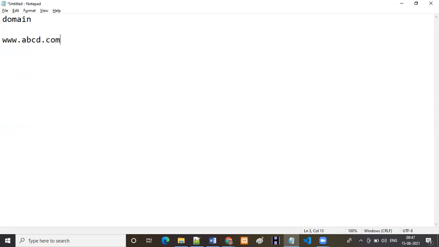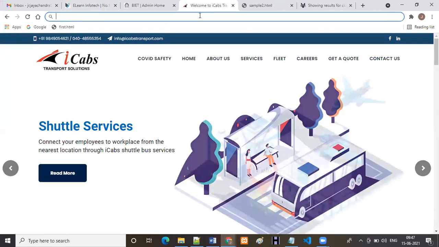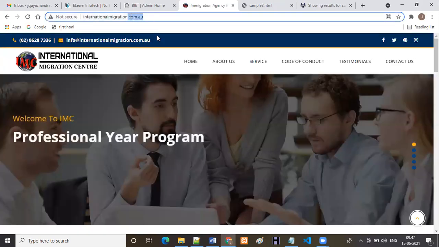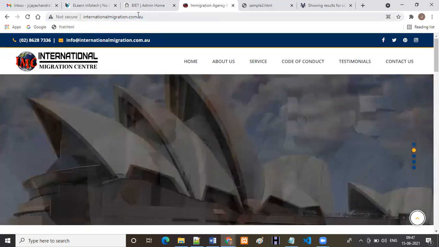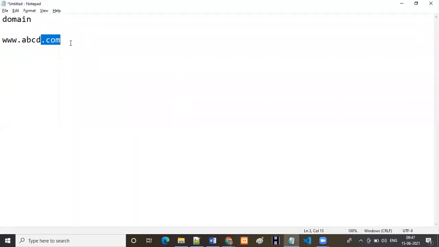What are the different types of extensions we have? We have .com, and at the same time we have .in. For example, now I'm going to open another website here. You can observe, my client is an Australian client, so their domain is .com.au. So the extensions are different. We have .uk, .my for Malaysia, like that we have different types of extensions.